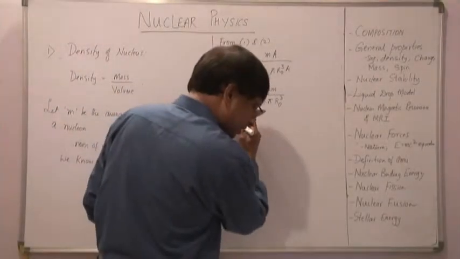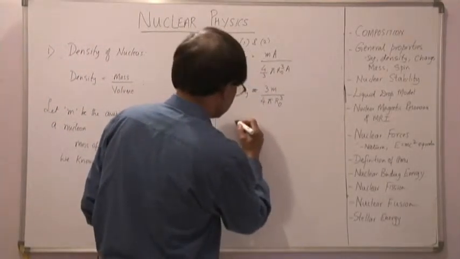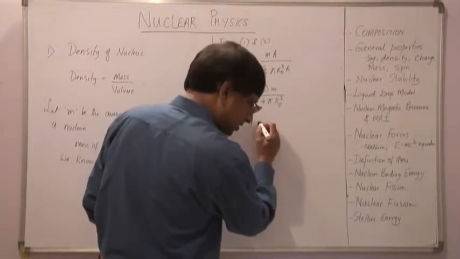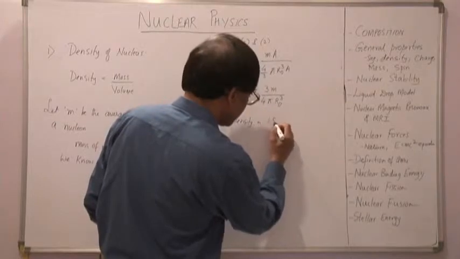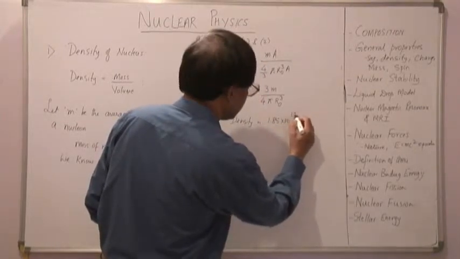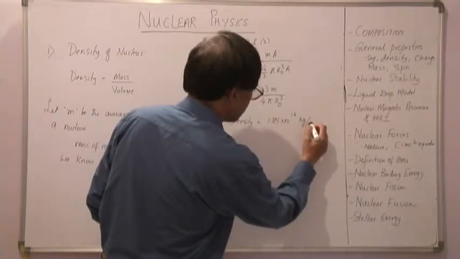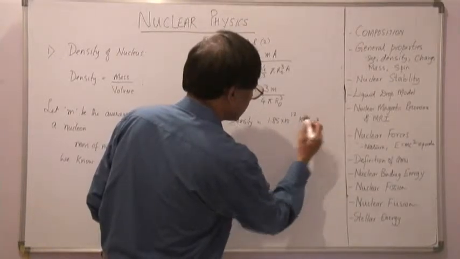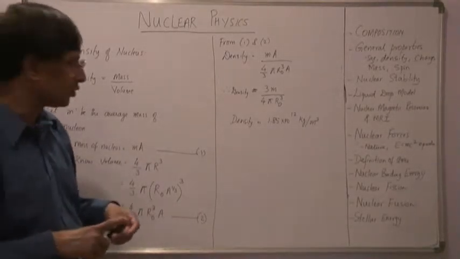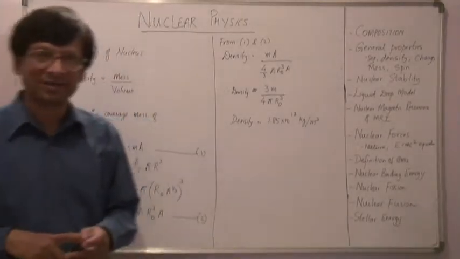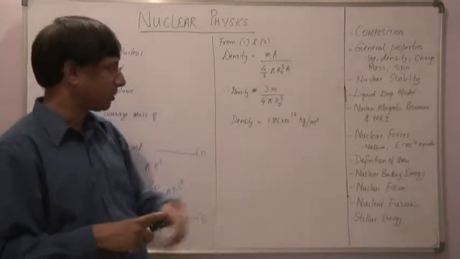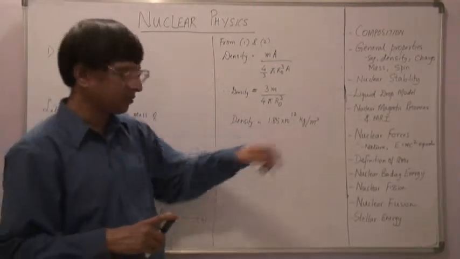So the order of density is about, just to give you an idea about the density, 1.85 into 10 to the power of 17 kgs per meter cube. So this is the order of the density of a nucleus. It's extremely dense. So density is 1.85 into 10 to the power of 17 kgs per meter cube.